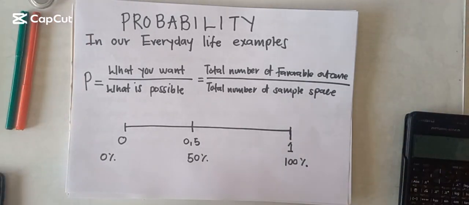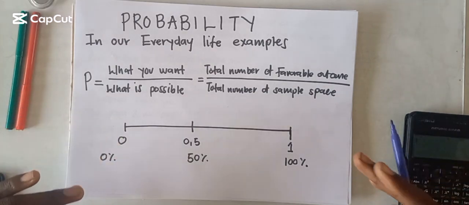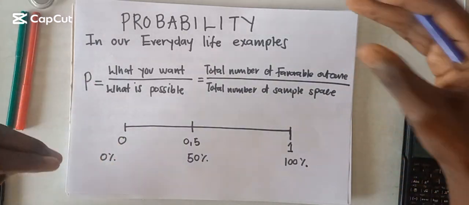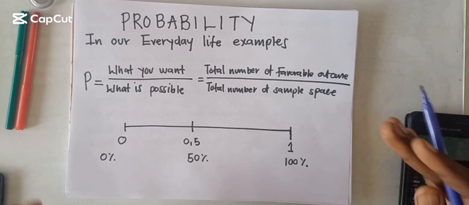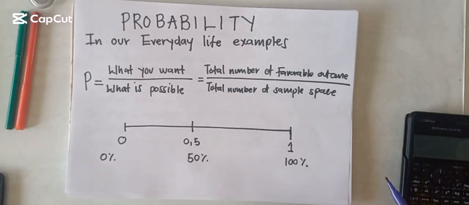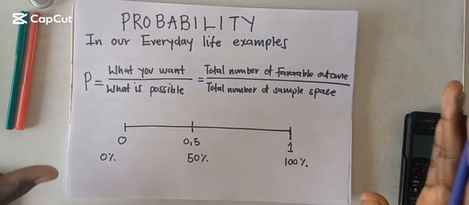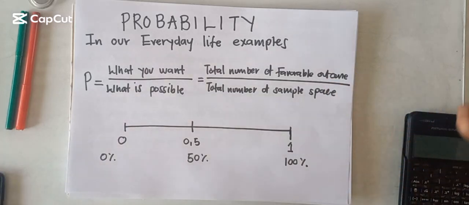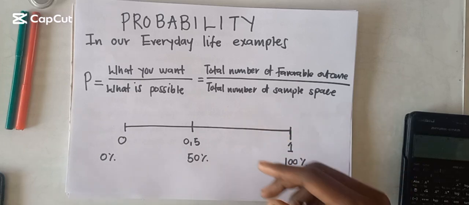I also promised you that we are going to do some everyday life examples so that you can see how to use probability in your everyday life. To do that, I prepared a few examples that we're going to do right now so that you can understand probability in more detail. So without wasting more of your data, let's just do some examples.